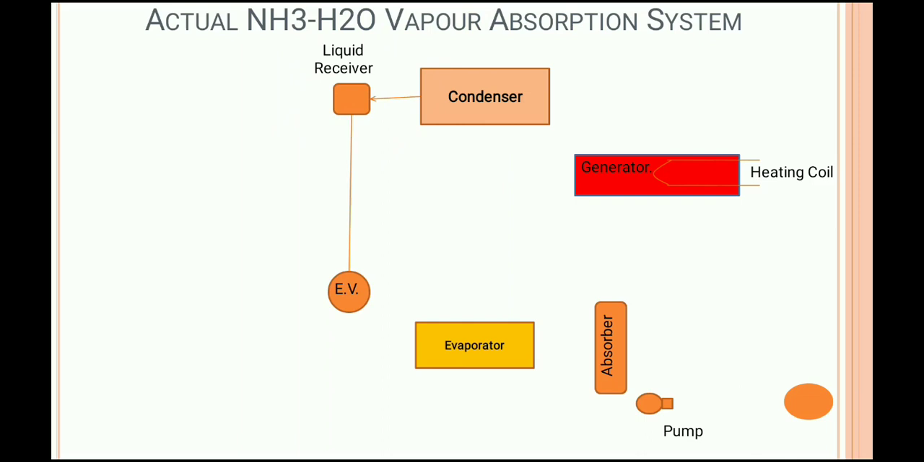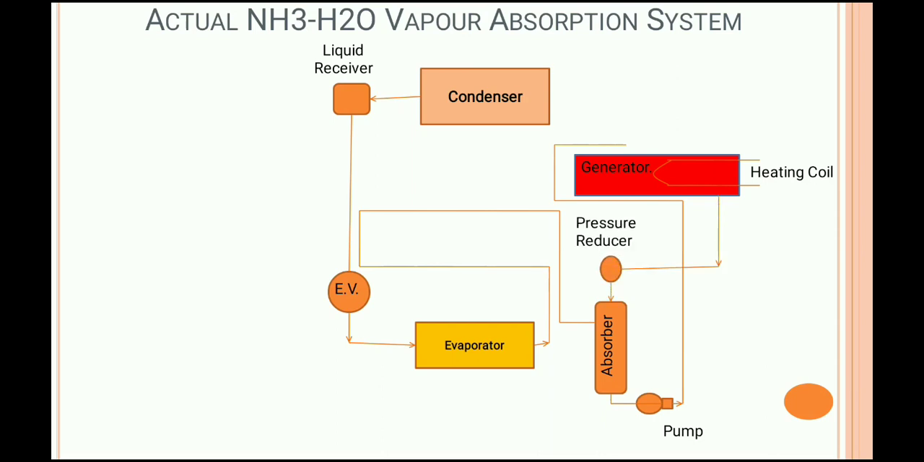We all know the condenser is connected with the expansion valve. The expansion valve is connected with the evaporator. The evaporator is connected with the absorber, and the absorber is connected with the pump. The pump is connected with the generator. The generator is connected with the condenser, and the generator is also connected with the absorber. From this generator, the refrigerant goes to the condenser, and the rich solution of NH3 goes to the absorber.